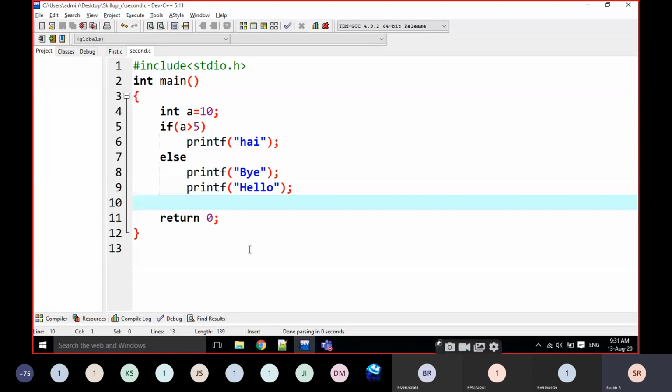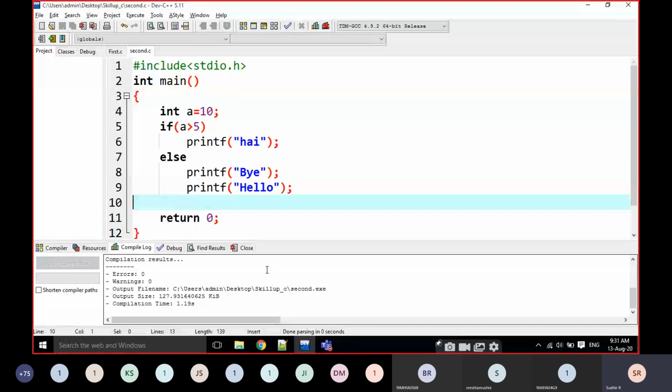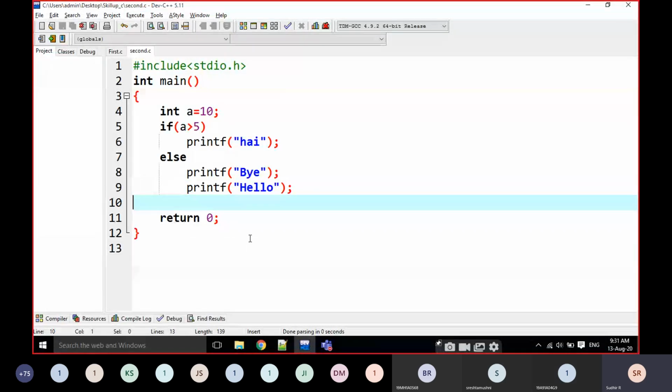Can anyone guess what is the output here? Error? Hi and hello? Only hi? Error, sir? No error. I will compile it, I'm not executing it. Is there any error here? There is no error at all. I'm writing in that fashion. Hi, that's it, nothing else.